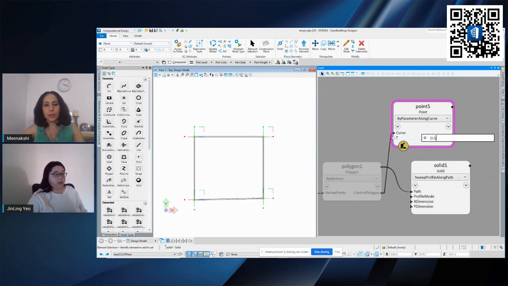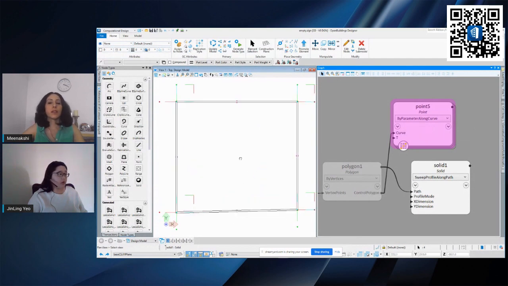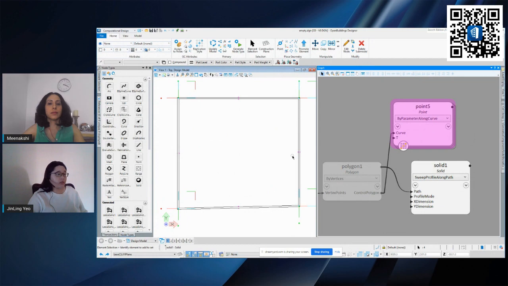I put 0.5 because they consider the line as 1, so 0.5 is basically half of the line. Once this is done, if I highlight it so that you can see it in this view, you'll see that I have 4 points created here.